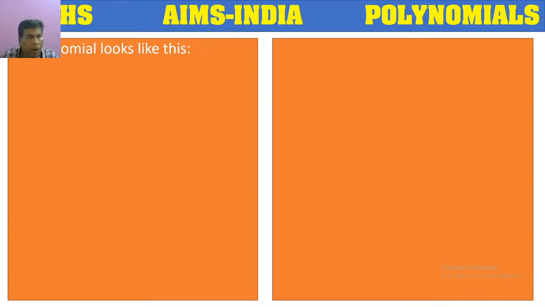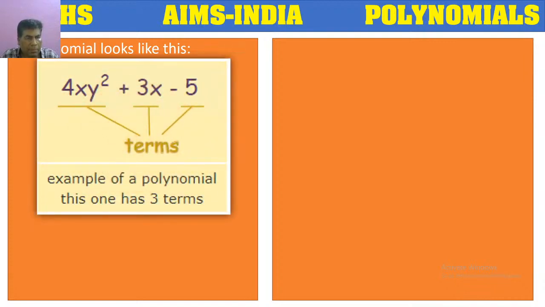So actually, a polynomial looks like the below example. Here, if you observe this expression, we are calling it an expression because we don't have an equality sign there. It's a combination of some numbers and variables with some mathematical operations. So we call it a mathematical expression.